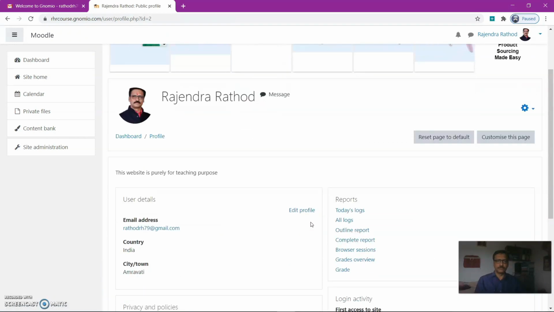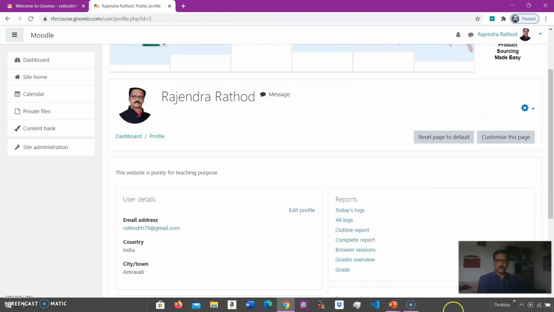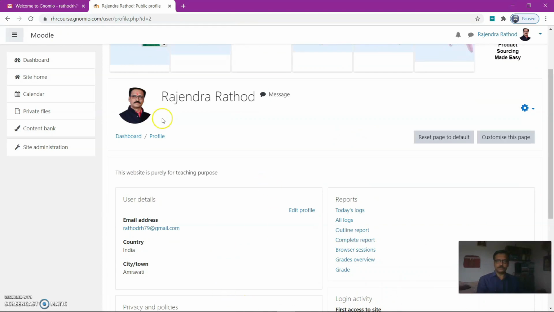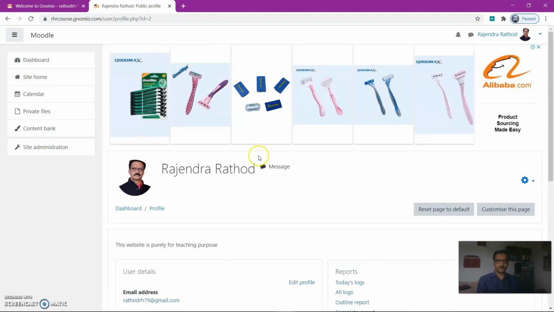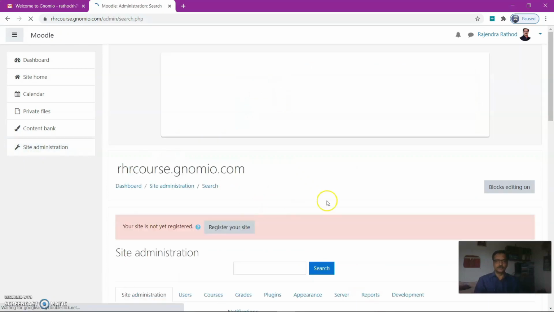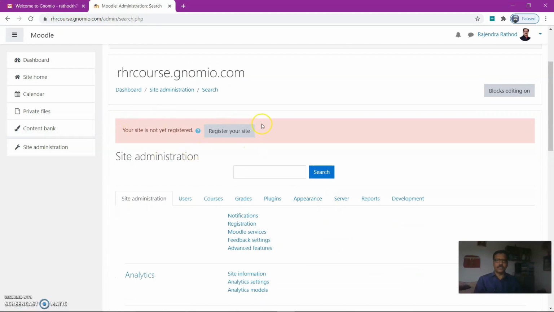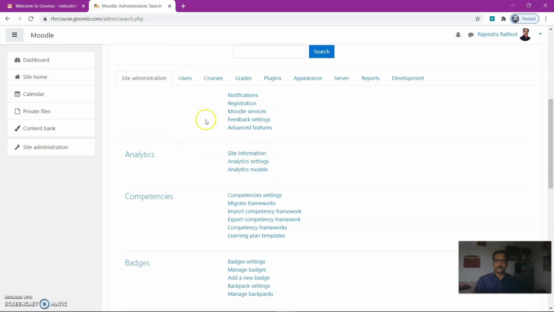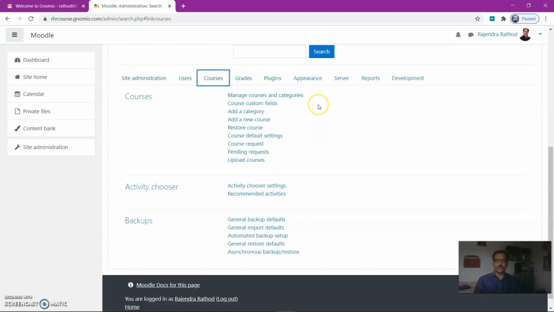After this, you have to add the course. Go to site administration. It asks you to register your site. It is not yet registered. Only two or three steps are there to register the website. Then go to the course.